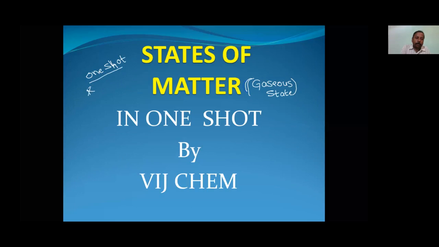After this we have two levels of questions: one is a simple PYQ level 1, and after that PYQ level 2. Based upon level 1, some questions are discussed that are of level 2.